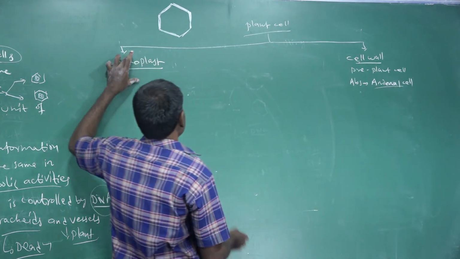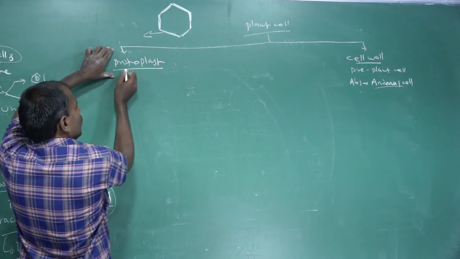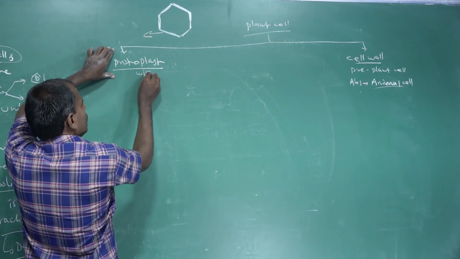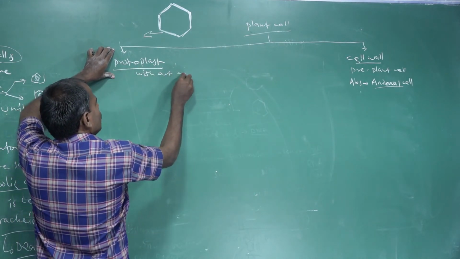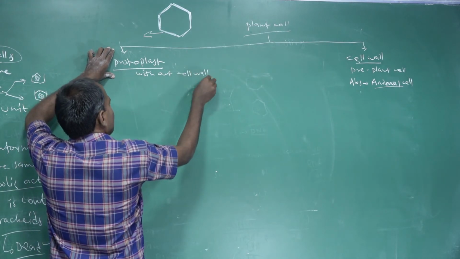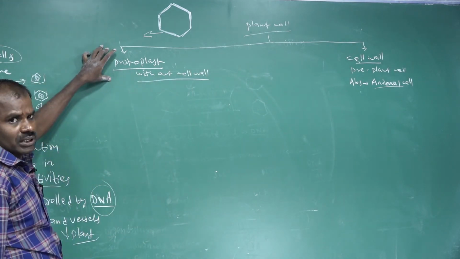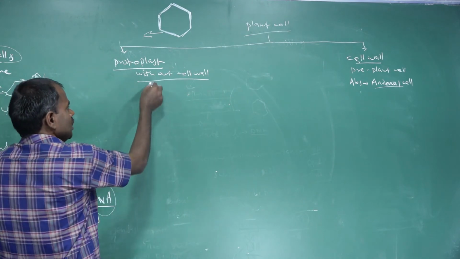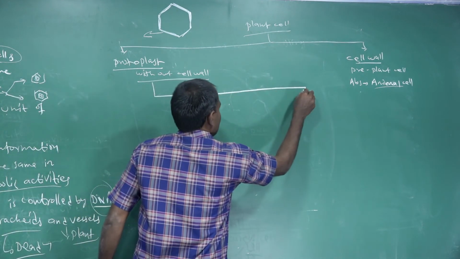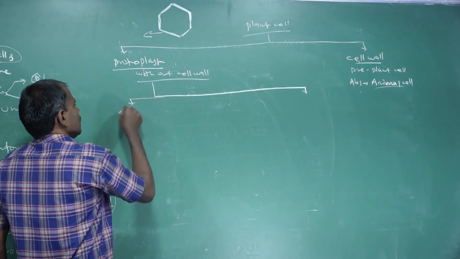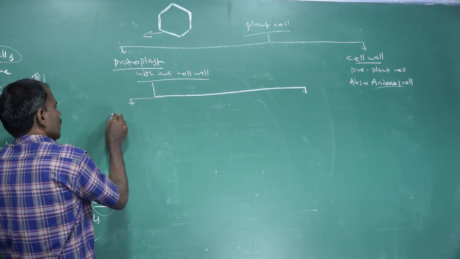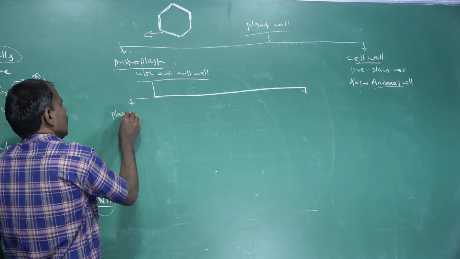So protoplast: the cell without its cell wall is called the protoplast. The protoplast is further divided into two structures. The first one is the plasma membrane.